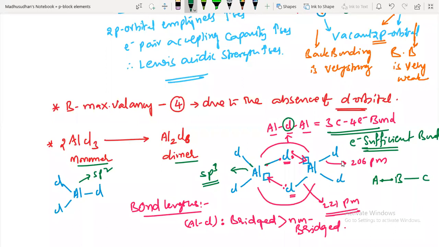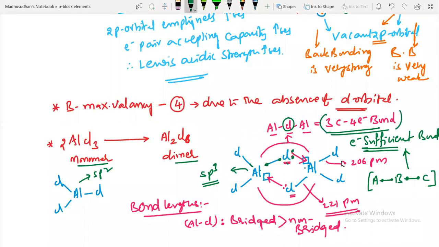If again there is a bond between B and C, you need 4 electrons. If 4 electrons are making 2 bonds, that is an electron sufficient bond. So here also 4 electrons are involved between aluminum, chlorine and chlorine, aluminum. So that is an electron sufficient bond, a 3 centered 4 electron bond.